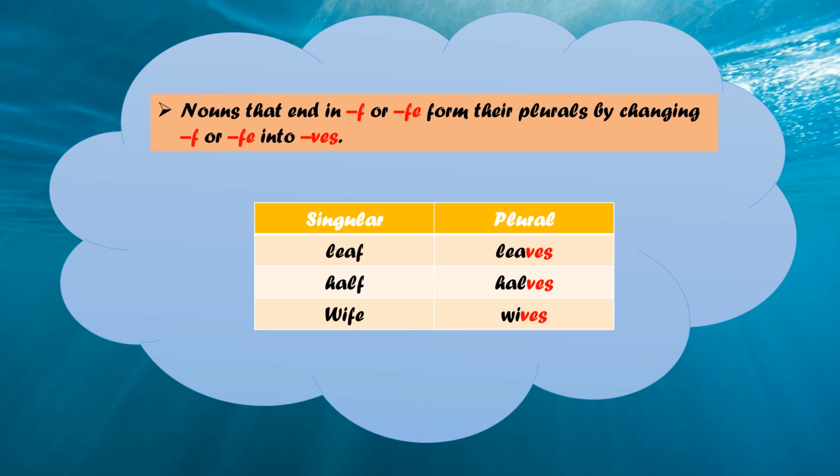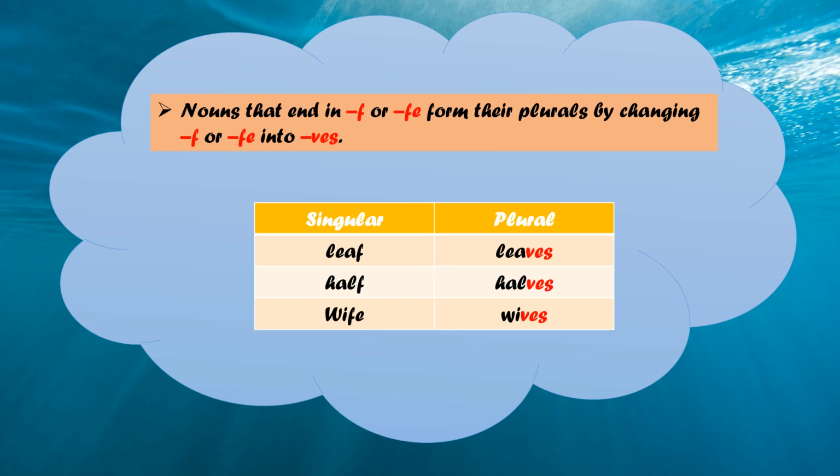Same way, half. It also ends in F. So this F will be replaced with VES to form its plural form. So it will become halves. Half. See, in this word, children, L is silent. Okay. It is not pronounced with the L. It is pronounced as haf. L is silent here.